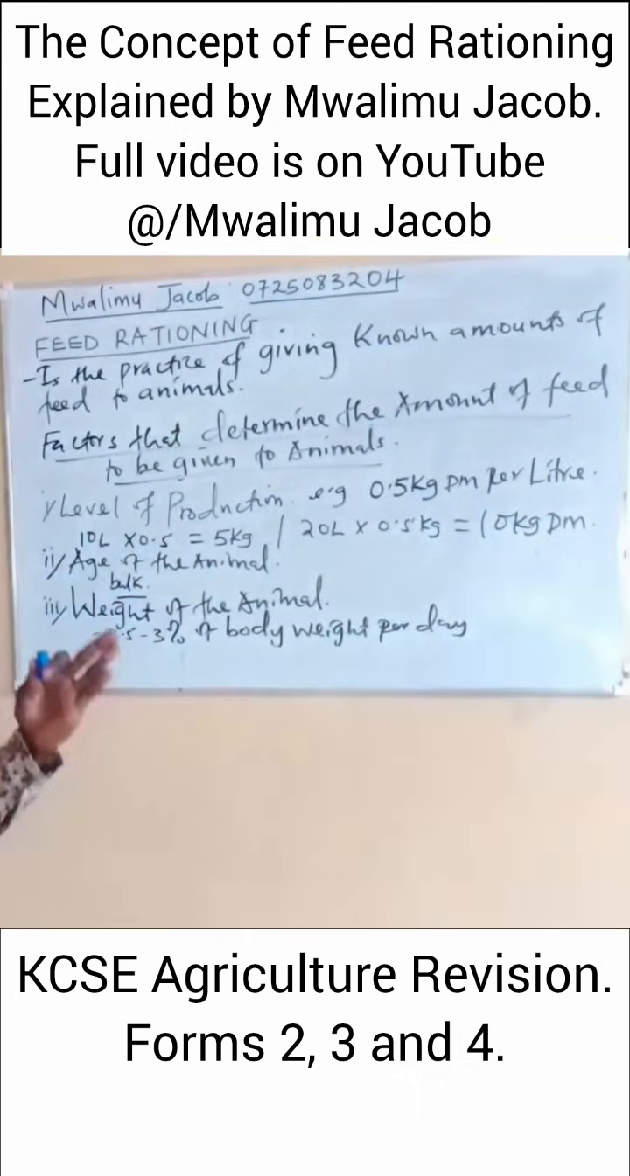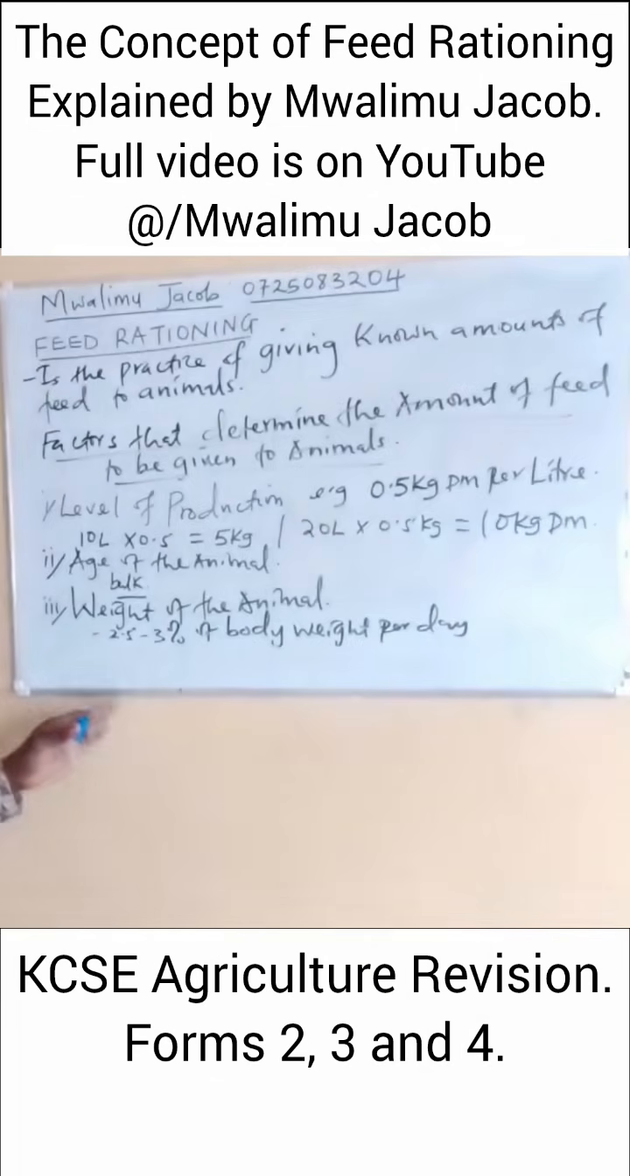For example, if we can take a scenario whereby we have, let's say, our cattle, a Frisian breed of cattle weighing, let's say, 400